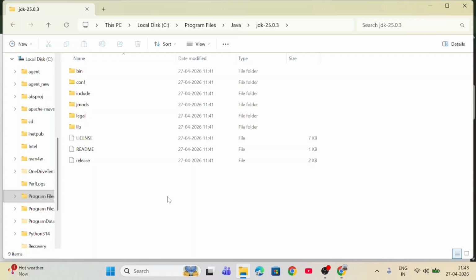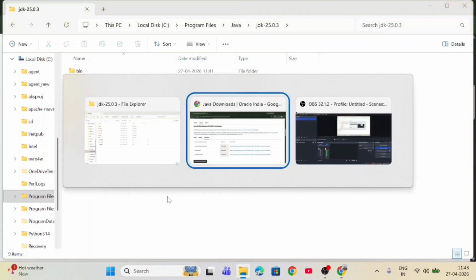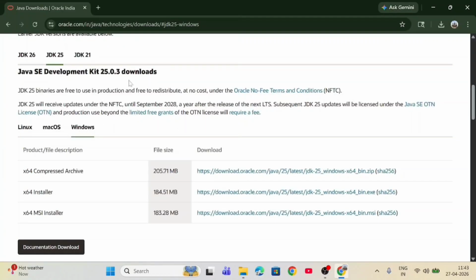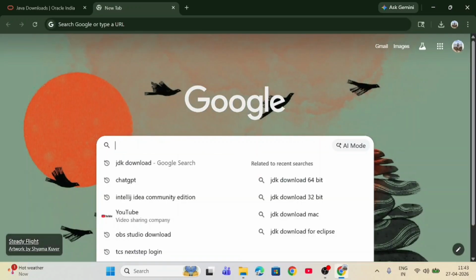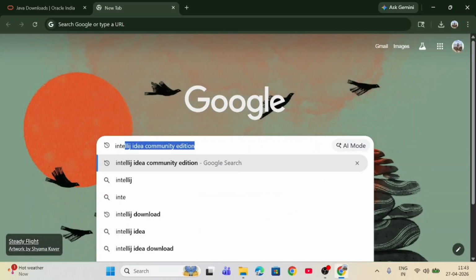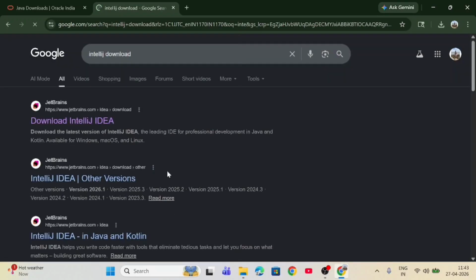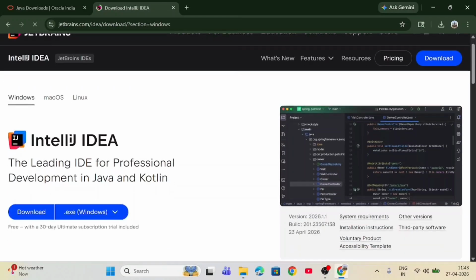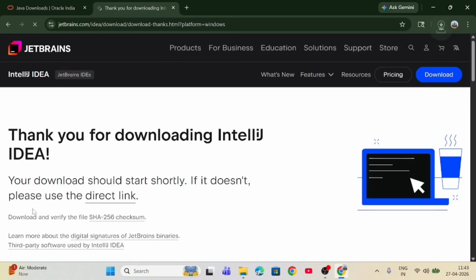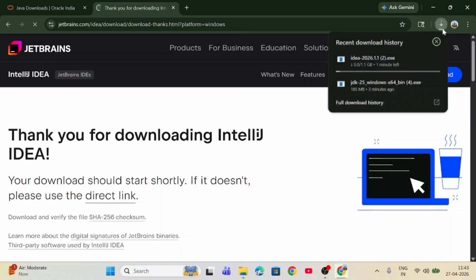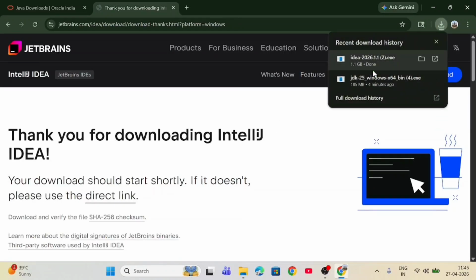Now we will download the IntelliJ IDE. So to download this, we have to come to Google and search for IntelliJ download. Now click on this link. Now click on this download. See, downloading has started successfully. It is downloaded successfully. Now double click on this.